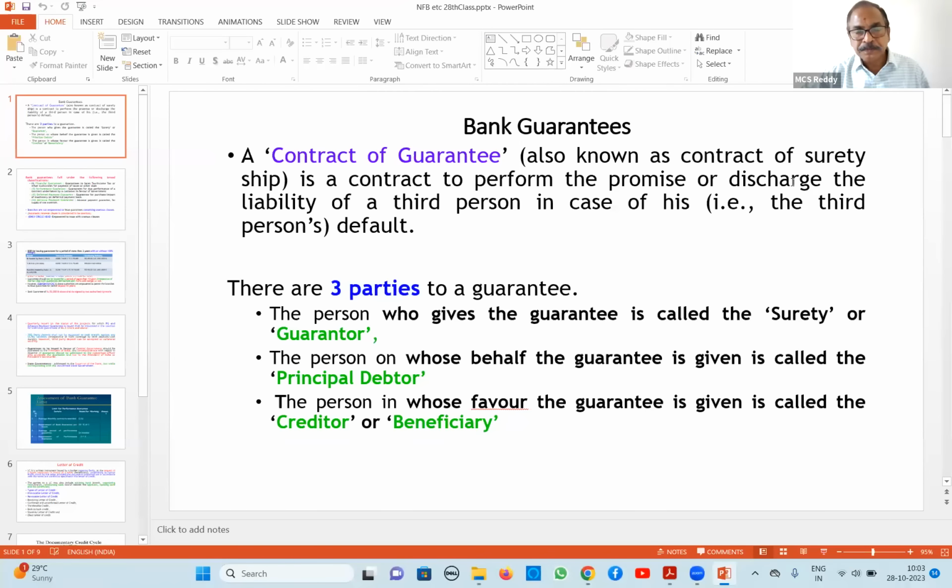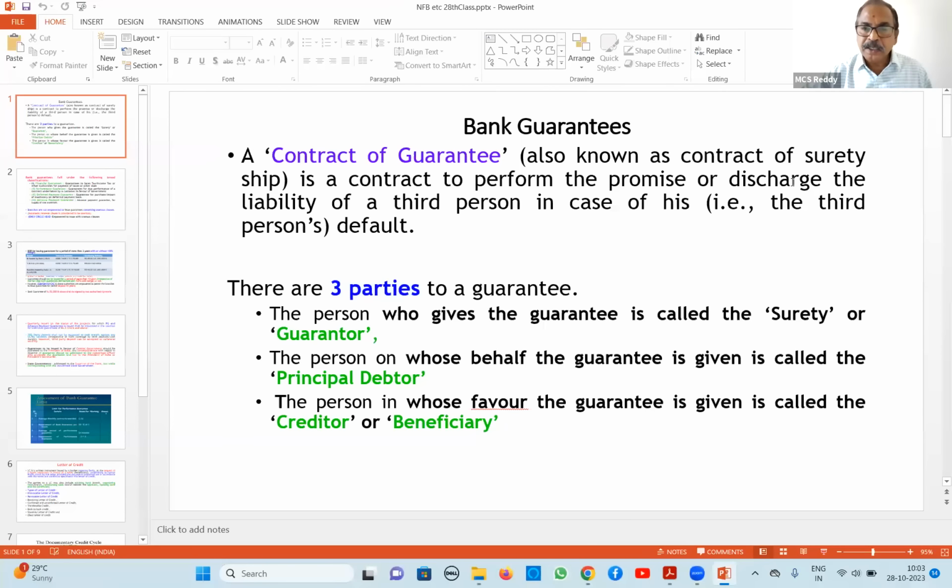And the next one: suppose our customer is purchasing machinery from a machinery manufacturer. Normally, we give term loans for purchase of machinery. But here, the party says, sir, the supplier of machinery himself is giving me some time.